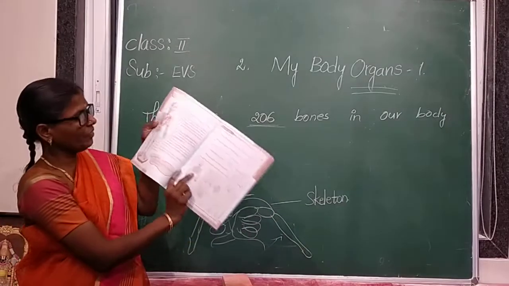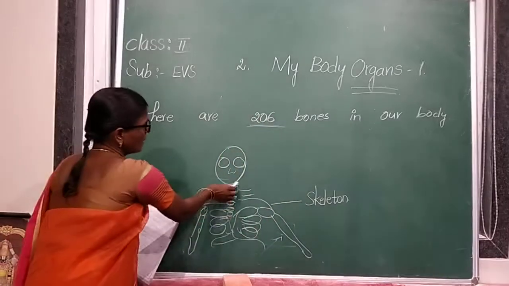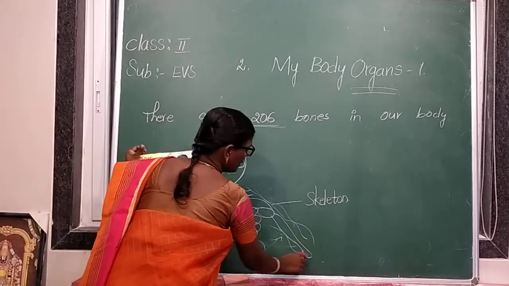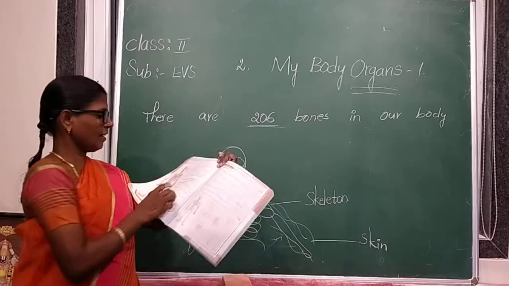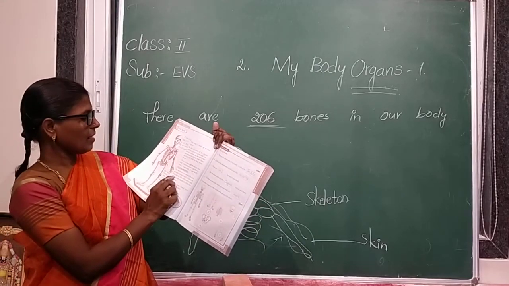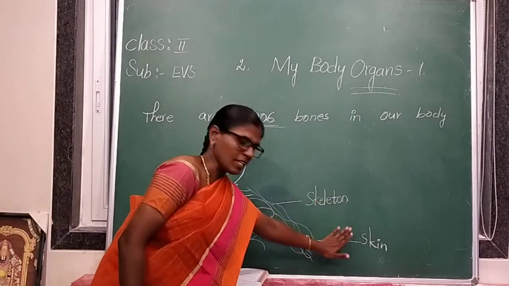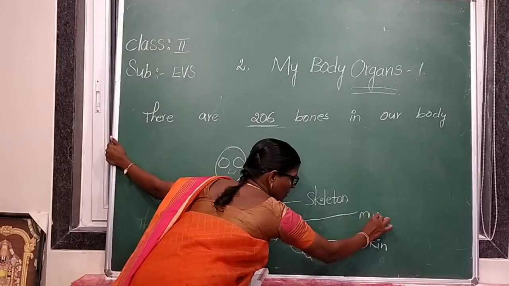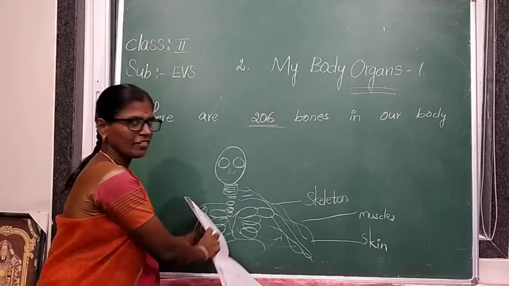Okay. Now keep your finger on your textbook. The skeleton is covered with skin. Between the skeleton and skin are the muscles. This is the skeleton. The skeleton is covered with skin. In between these two, what are they? Muscles. Keep your finger on your textbook.